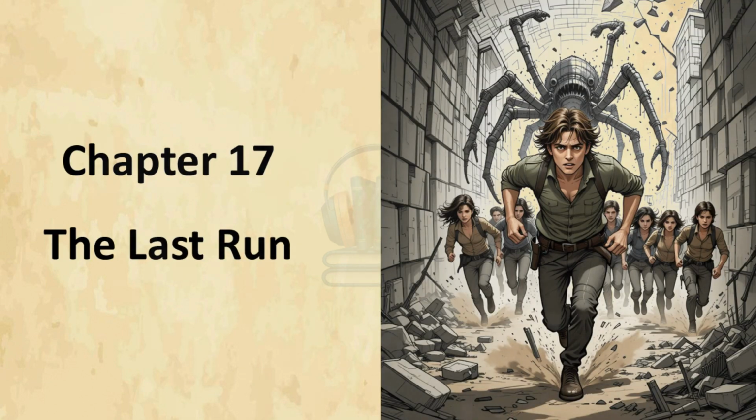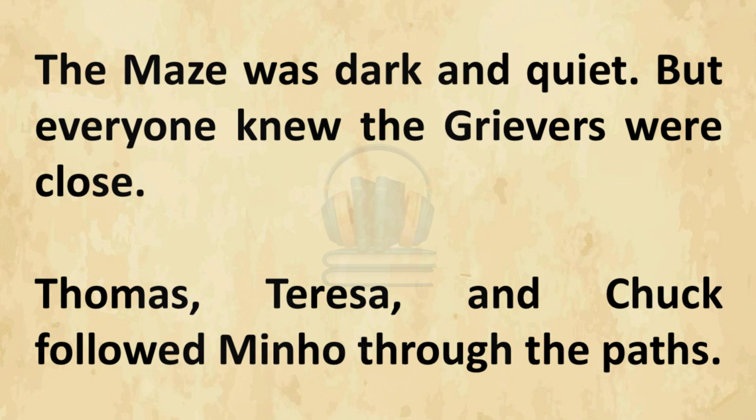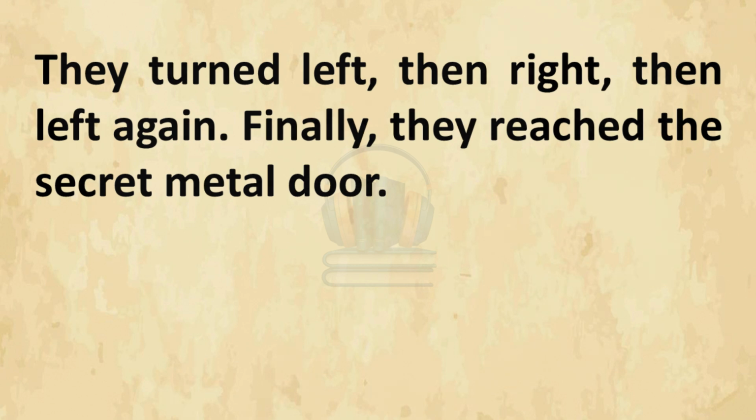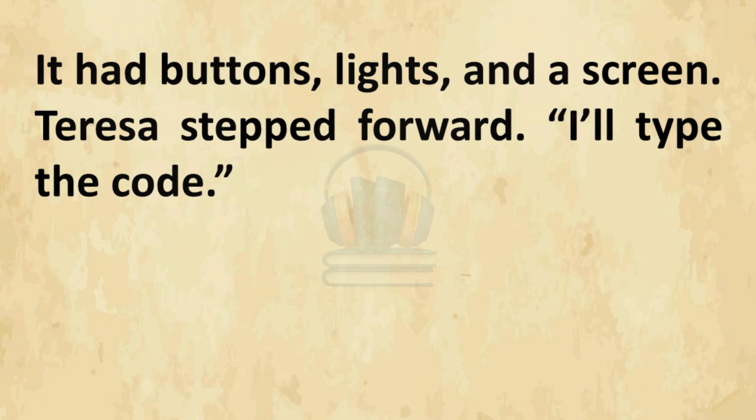Chapter 17, The Last Run. The maze was dark and quiet, but everyone knew the grievers were close. Thomas, Teresa, and Chuck followed Minho through the paths. They turned left, then right, then left again. Finally, they reached the secret metal door. It had buttons, lights, and a screen. Teresa stepped forward. I'll type the code.